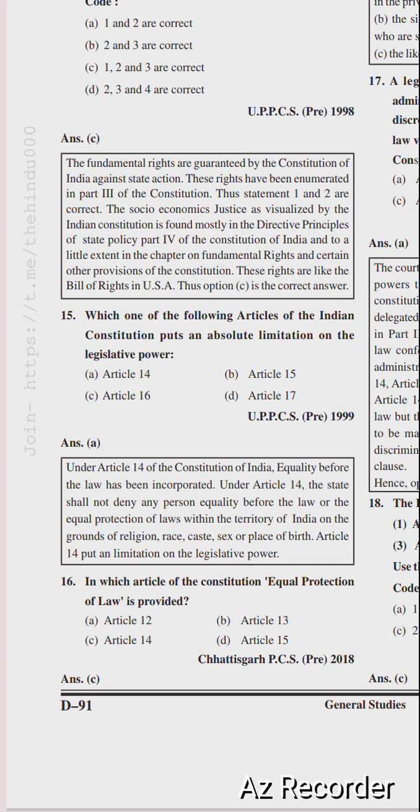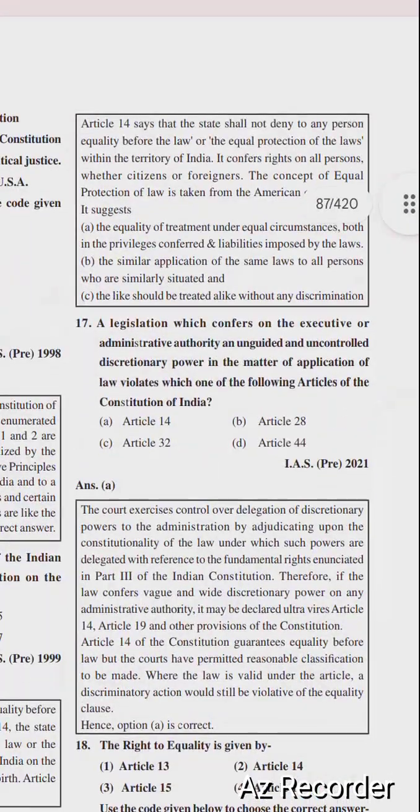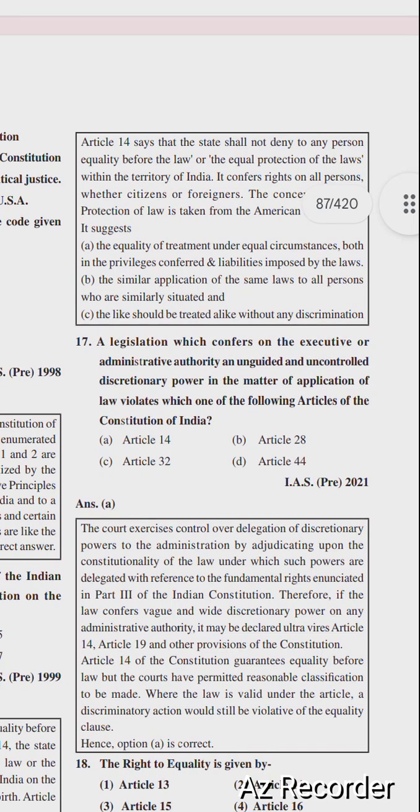So next question is, in which article of the Constitution is equal protection of law provided? C. Article 14. Article 14 says that the state shall not deny to any person equality before the law or the equal protection of the laws within the territory of India. It confers rights on all persons, whether citizens or foreigners.